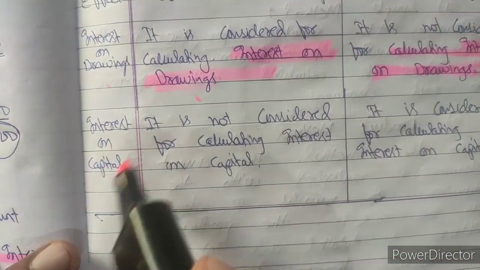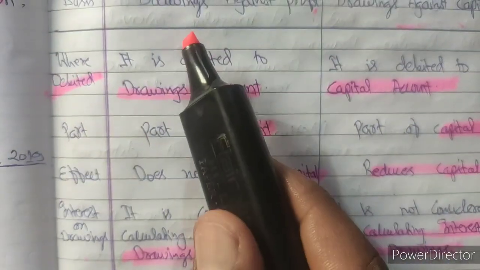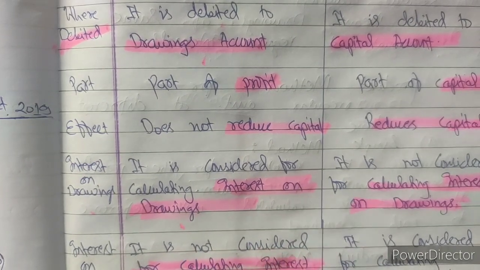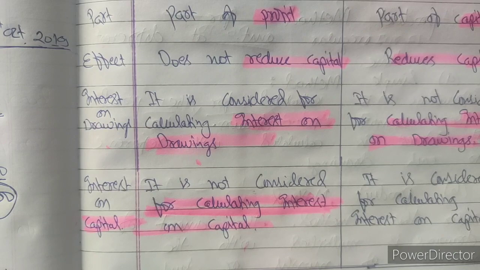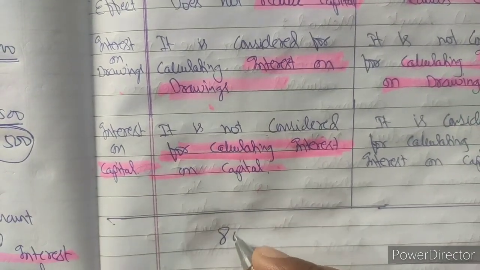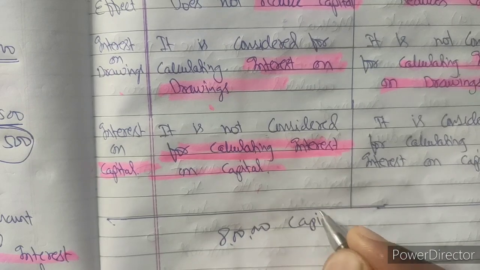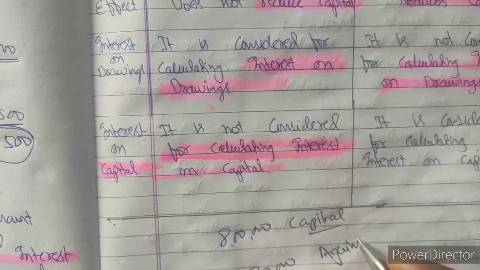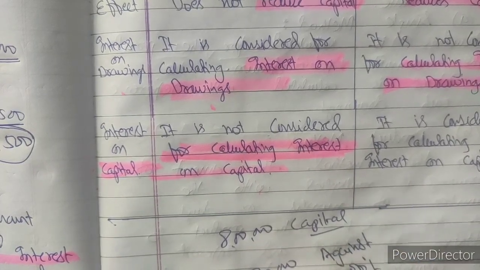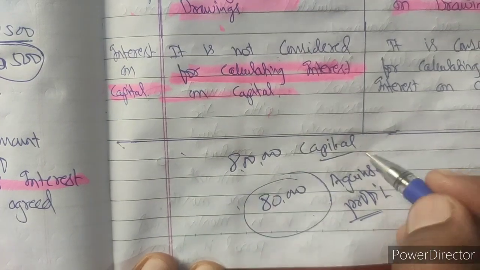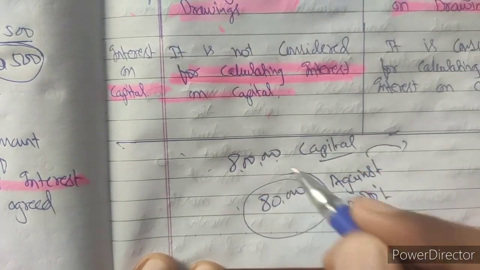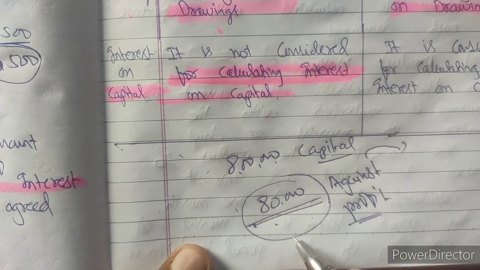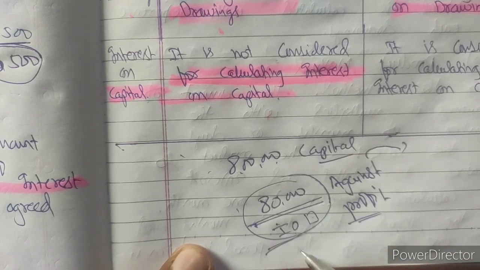Next is the interest on capital. If drawing is against profit, it is not considered for calculating interest on capital. It will not affect the capital. Capital will be fixed. For the same example, suppose 8 lakh is the amount of capital in the beginning, and there is a drawing of 80,000 against profit. It will not affect the capital. The interest on capital will be on the full 8 lakh, because this is a drawing against profit, not against capital. So what will be the charge? The charge will be interest on drawing, which will be charged on this 80,000.